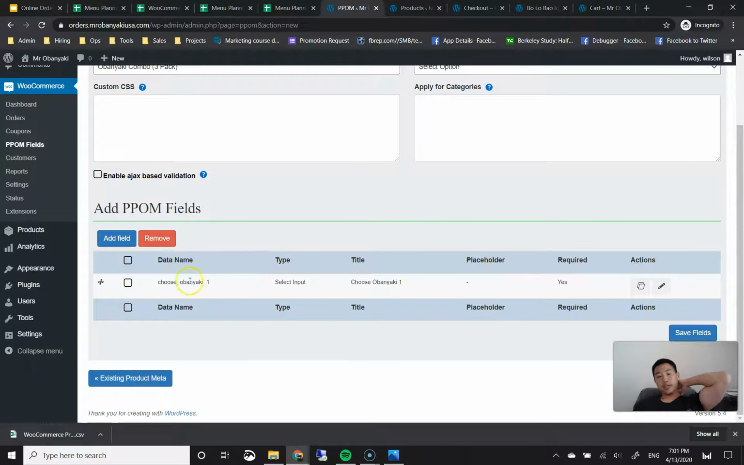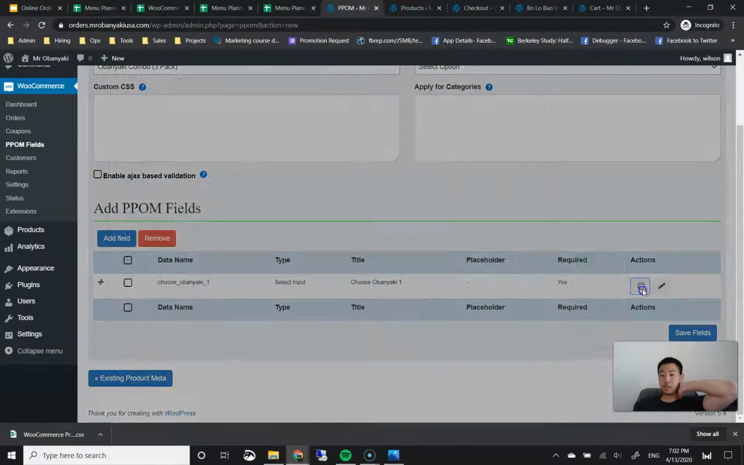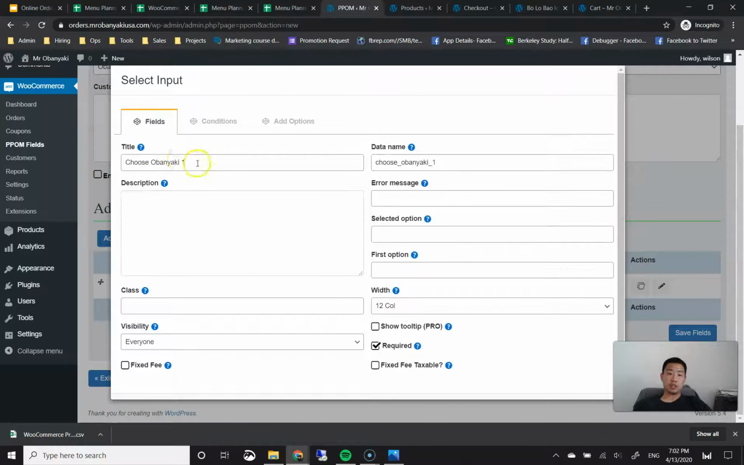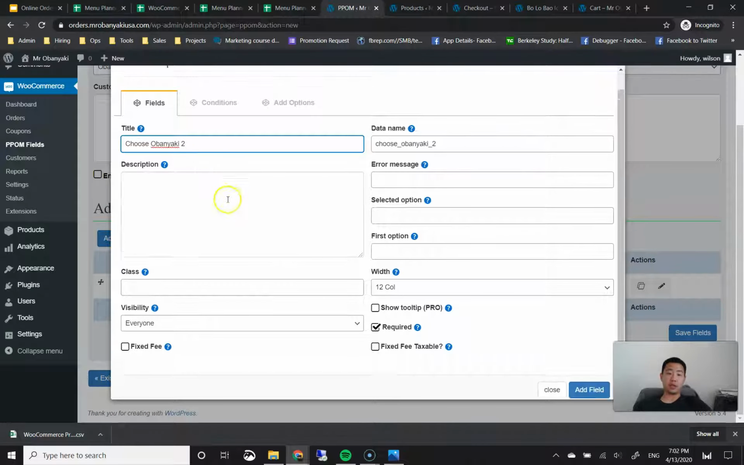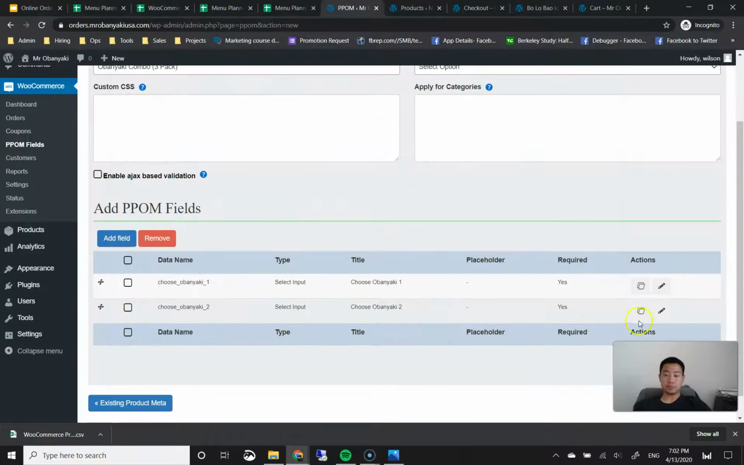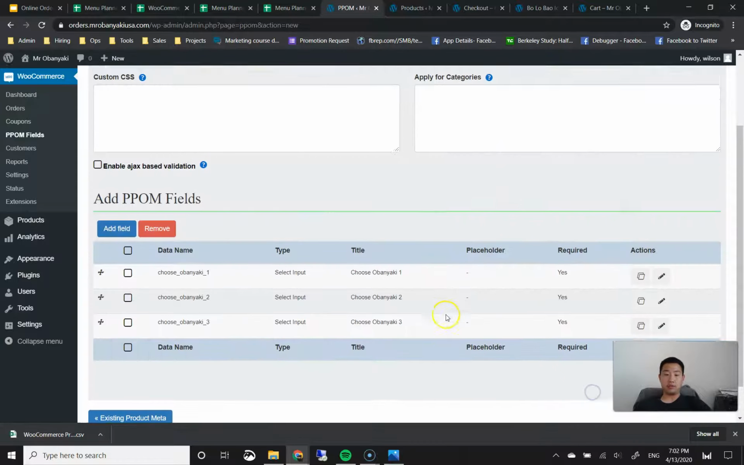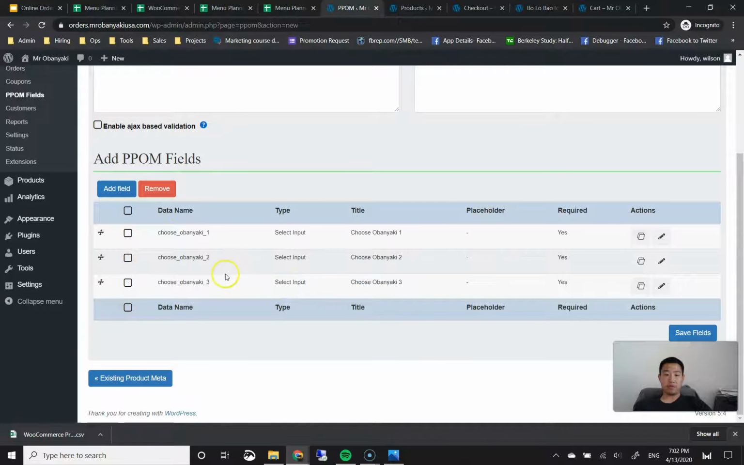Okay, so they get to choose Obanyaki 1, and we just need them to choose Obanyaki 2 and Obanyaki 3, which are the same exact options. So we're going to make a copy of that same one. The fields are going to show up. We're just going to change the title from choose Obanyaki 1 to choose Obanyaki 2. We're going to make another copy. And then choose Obanyaki 2 to choose Obanyaki 3 and add field. And so now we have all three fields of choose Obanyaki 1, choose Obanyaki 2, and choose Obanyaki 3. Then I'm going to save these fields on the bottom right.